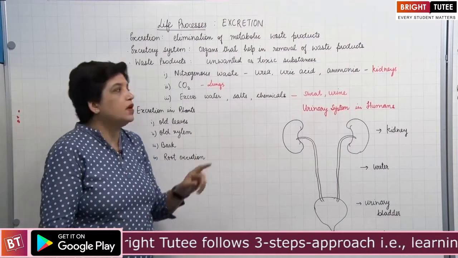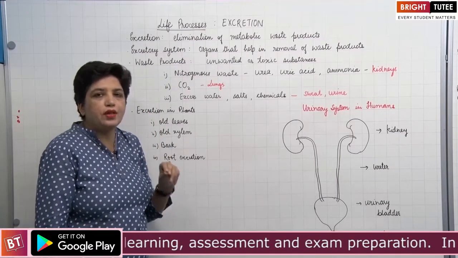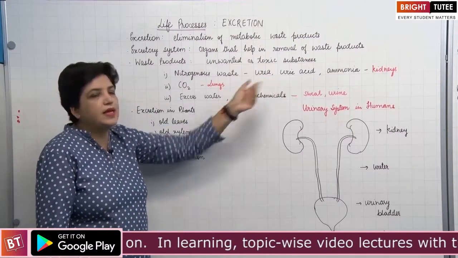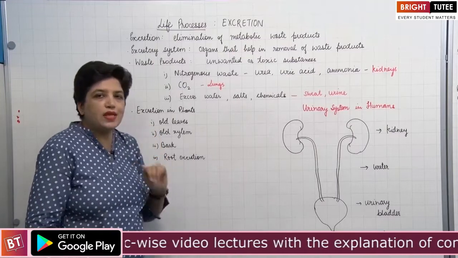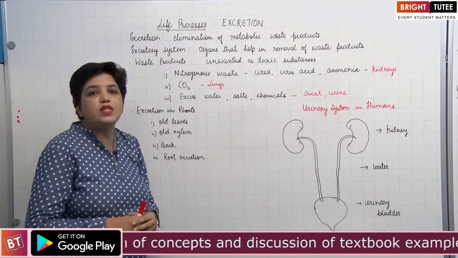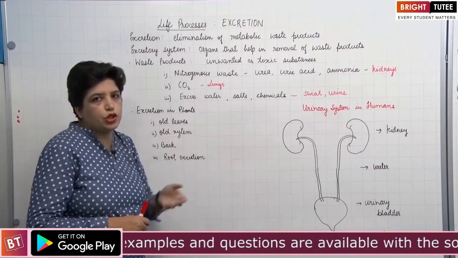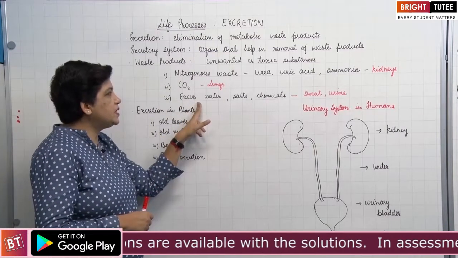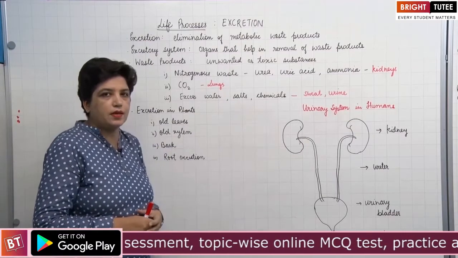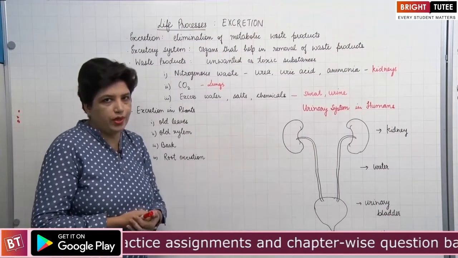The most abundant waste is the nitrogenous waste, which is produced during the breakdown of proteins and amino acids, like urea, uric acid and ammonia. These nitrogenous wastes are removed by the kidneys. Then there is carbon dioxide, a byproduct of respiration, which is removed during exhalation from the lungs. Apart from this, there are other non-nitrogenous wastes like excess water, salts and certain chemicals. These are excreted through sweat or through urine.